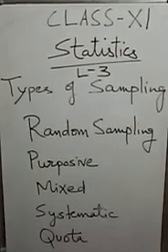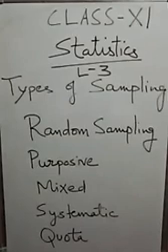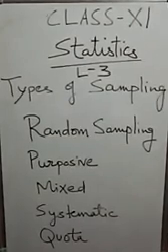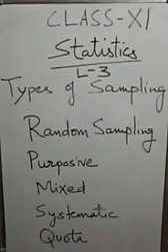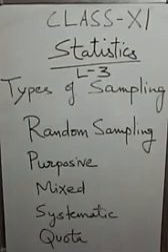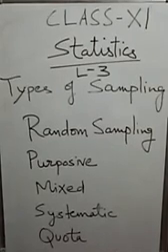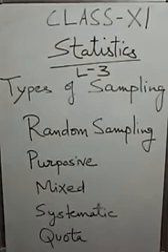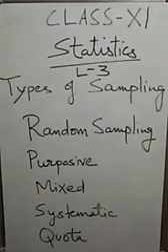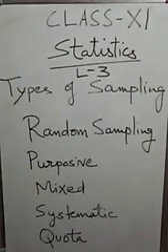Third is mixed sampling or stratified sampling. This method of sampling is generally adopted when the population consists of different groups with different characteristics. According to this method, the population is divided into different strata having different features and some items are selected from each stratum so that the entire population gets easily represented.